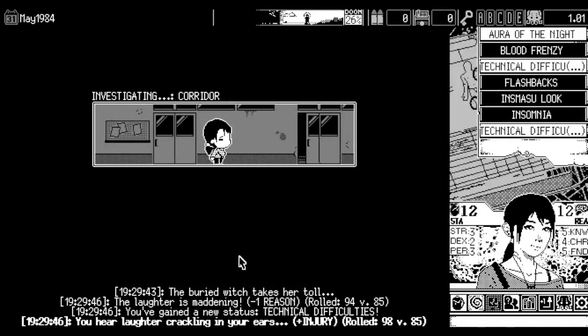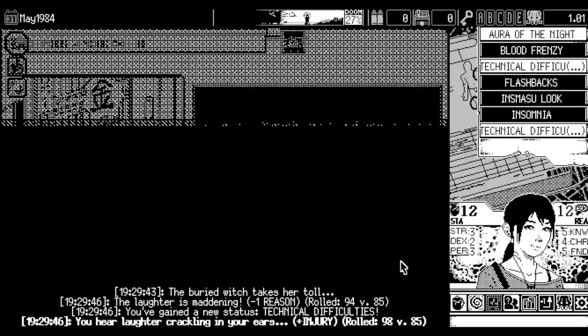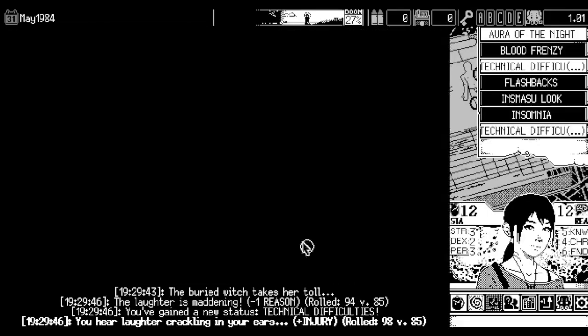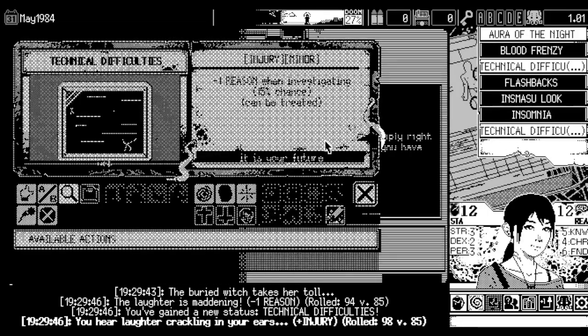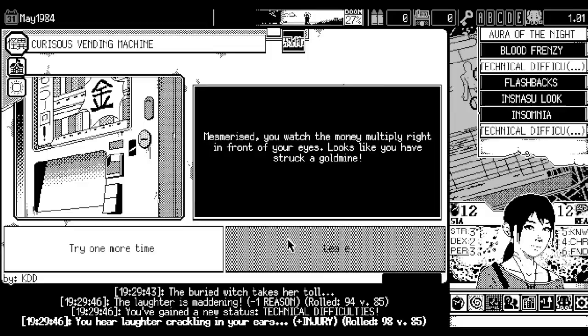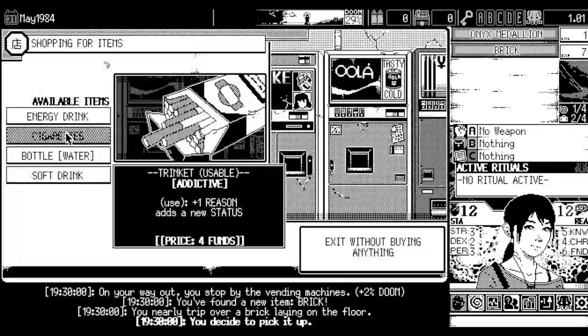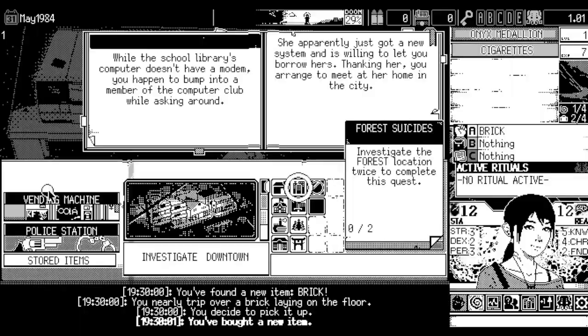Now, when we get double flashbacks, it will hurt a lot. So, yeah, I think this counts as an injury, therefore not a curse. I did think about that when I was making the technical difficulties with the Old God. So, not really much else to say. If we can grab a brick, that'd be cool. Mainly grabbing cigarettes, and off we go.